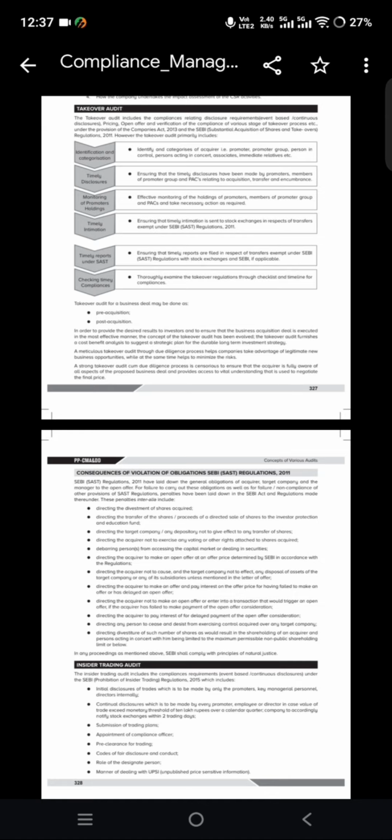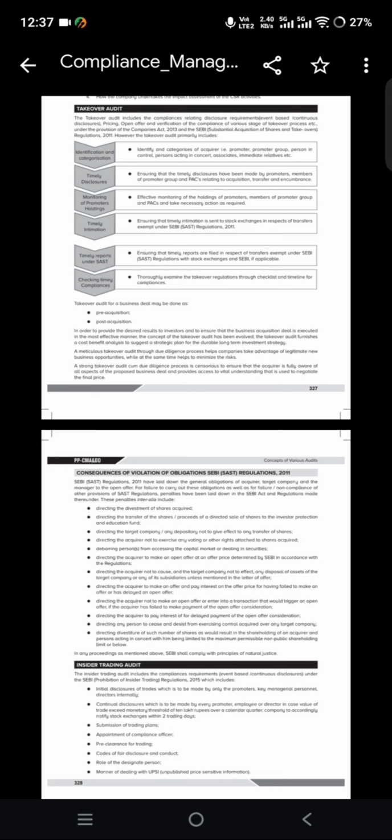First one is identification and categorization. Identify and categorize the acquirer, ensuring that the timely disclosures have been made by the promoters, members of the promoter group, person acting in concert relating to the acquisition, transfer and encumbrance.